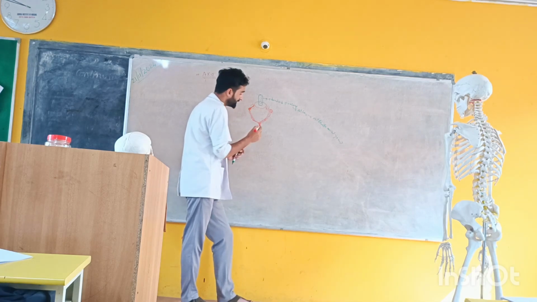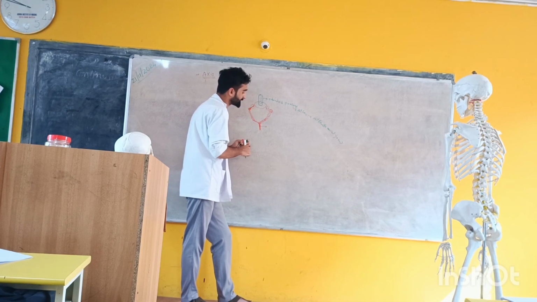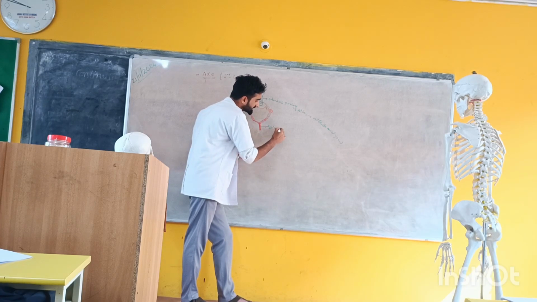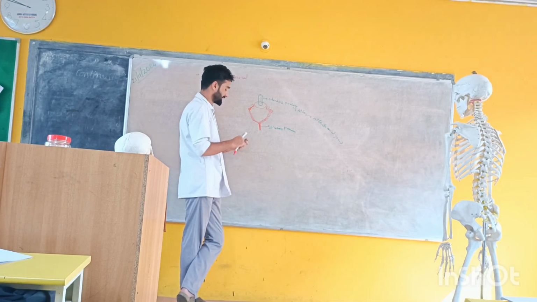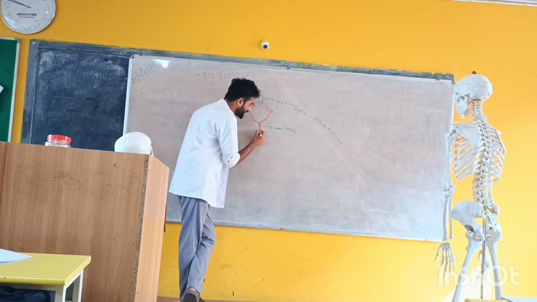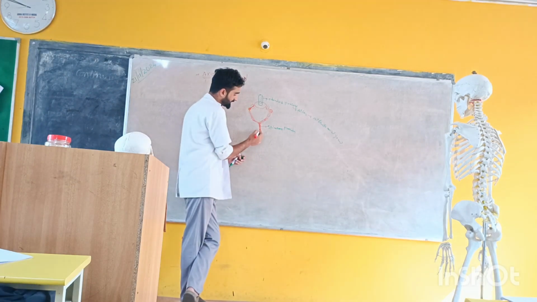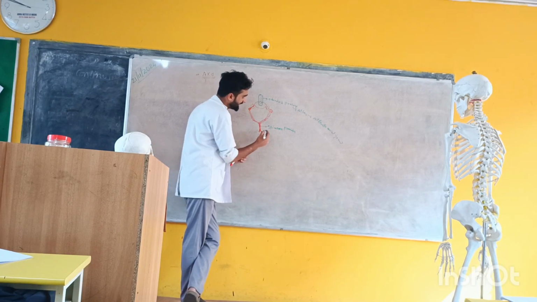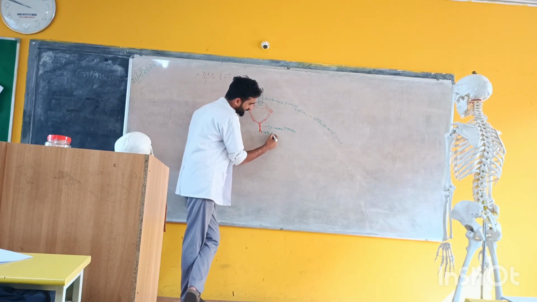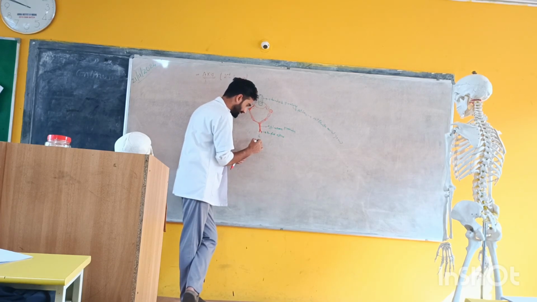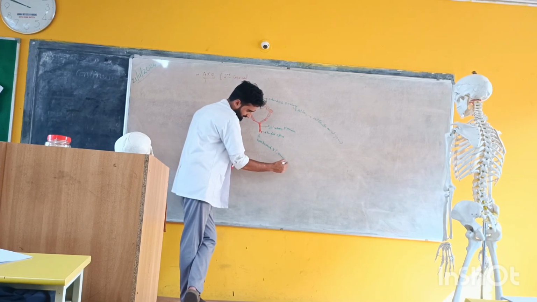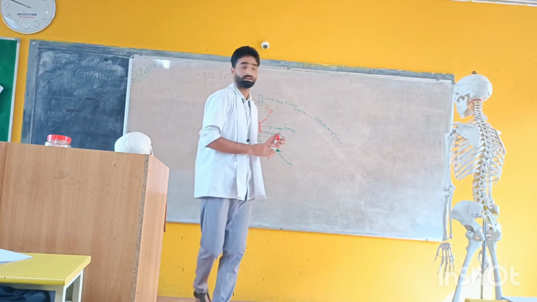Clear? On the back side there is a bony projection, known as the spinous process. This spinous process will divide into two divisions, and this is known as bifid spine. It is present backwards and downwards. Clear? Got it? Yes or no?